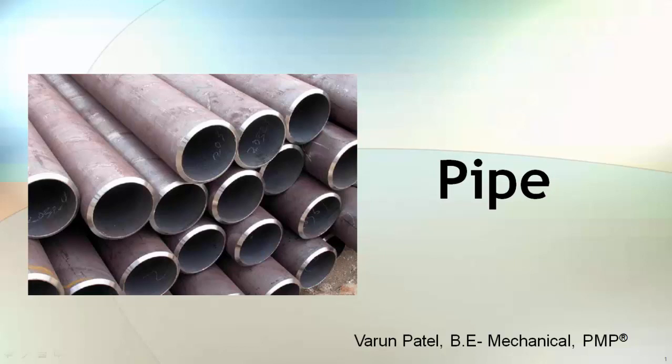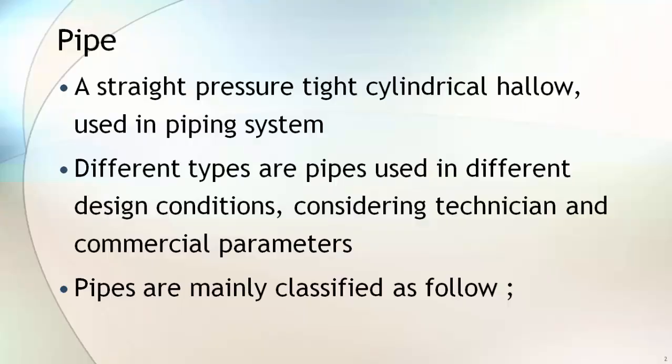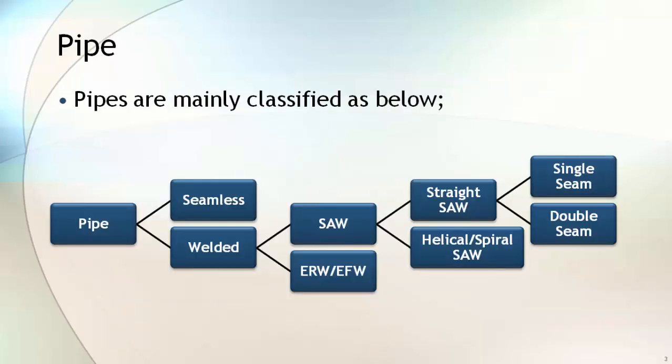Welcome. In this lecture, you will learn about industrial terminology used for the pipe. As learned in the earlier lecture, pipe is a straight pressure-tight cylindrical hollow used in the piping system. Different types of pipe are used in different design conditions, considering various technical and commercial parameters. Pipes are mainly classified as seamless and welded categories.